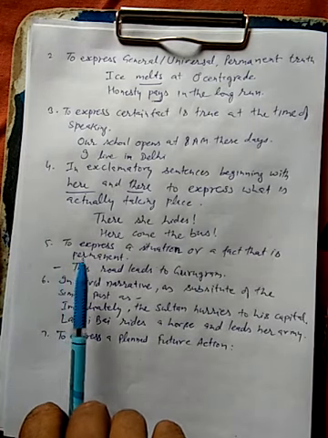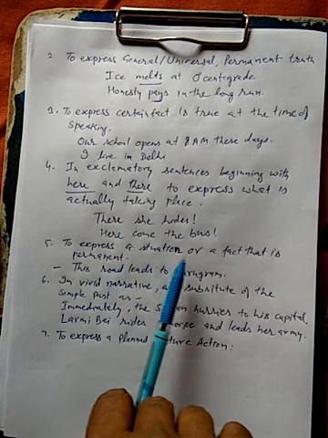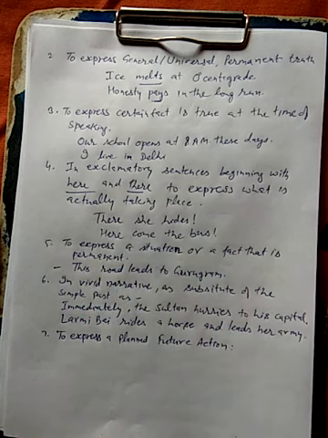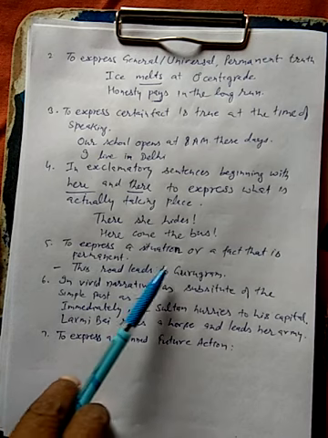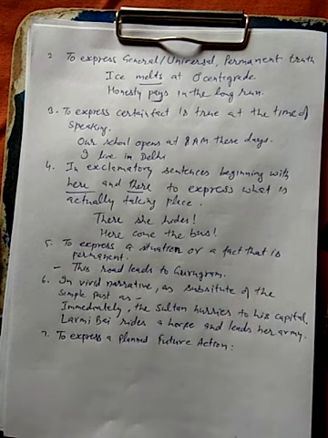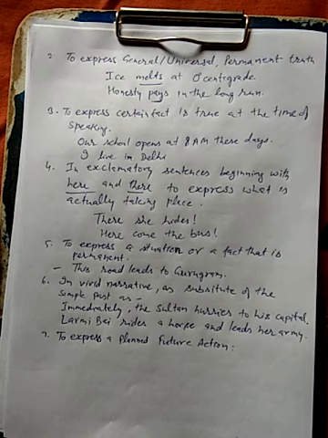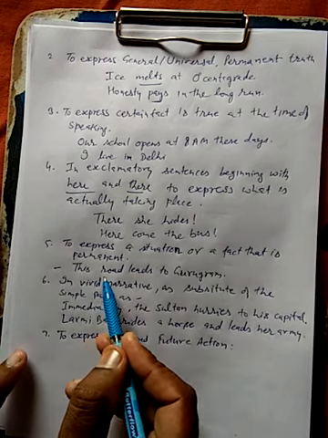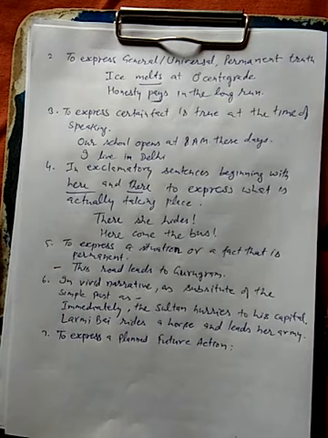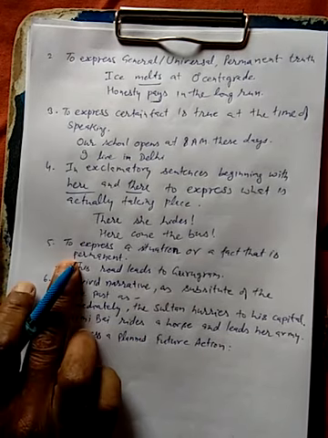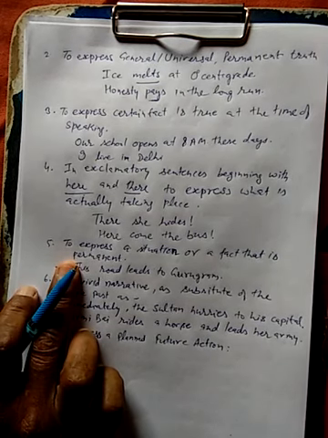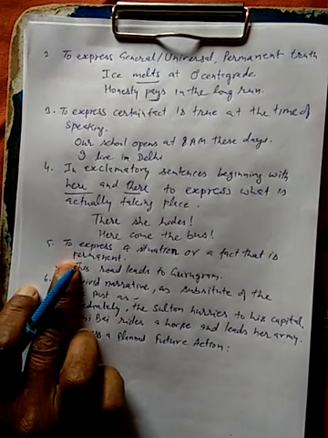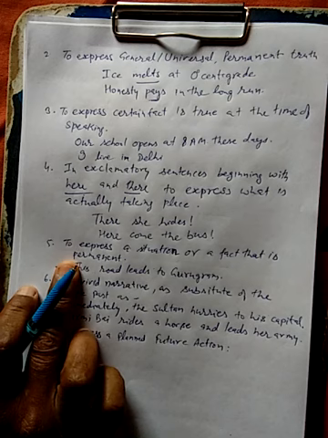Next, to express a situation or a fact that is permanent. जो परमानेंट है उस सिचुएशन को, उस फैक्ट को बताने के लिए. For example, this road leads to Gurugram. If I talk about some more examples in this category, I can say our school faces the north. Clear? Agra stands on the bank of the Yamuna. Clear?